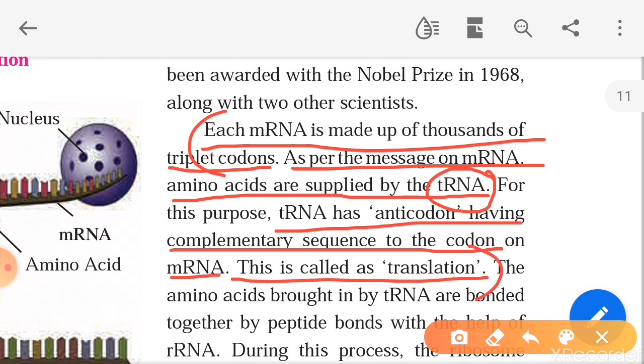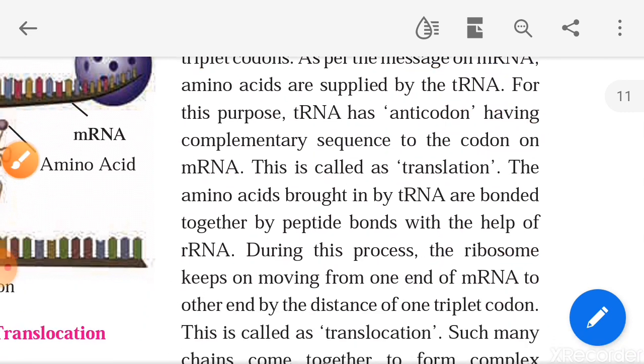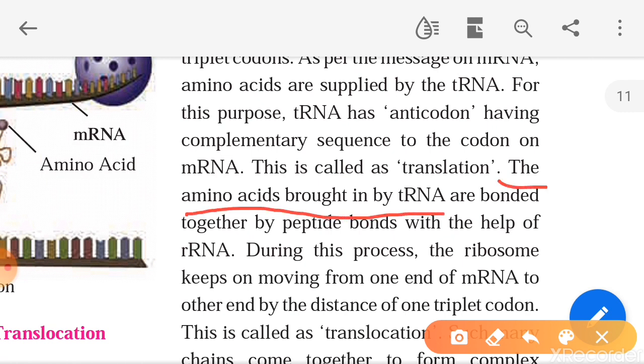Each mRNA is made up of thousands of triplet codons. As per the message on mRNA, amino acids are supplied by tRNA. For this purpose, tRNA has an anticodon which has a complementary sequence to the codon on the mRNA. This process is called translation. The amino acids brought by tRNA are bonded together by peptide bonds with the help of rRNA. rRNA means ribosomal RNA.